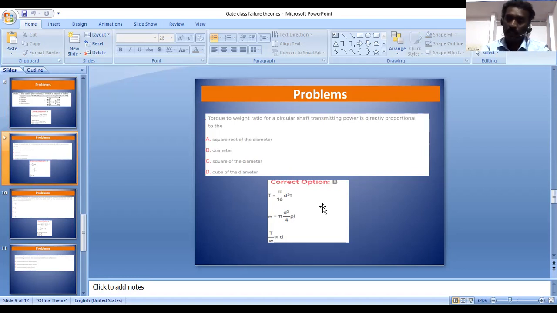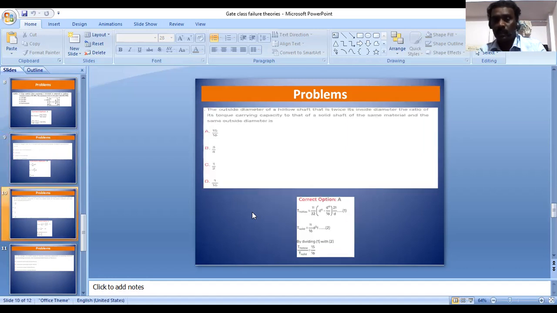Density is considered as rho. Then the torque to weight ratio is the question, so torque divided by weight. We can get the pi value and cancel each other, and finally we get only the d value. So it indicates that the torque to weight ratio is directly proportional to d. So the answer is B.